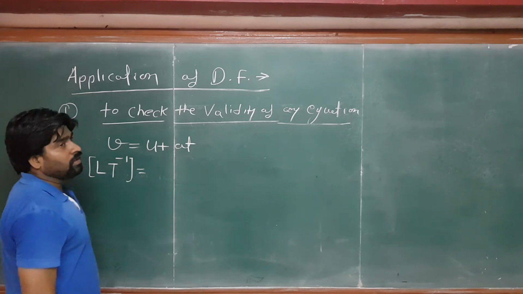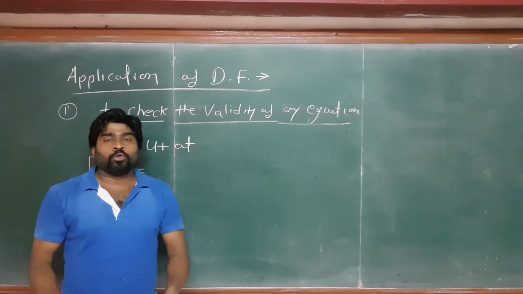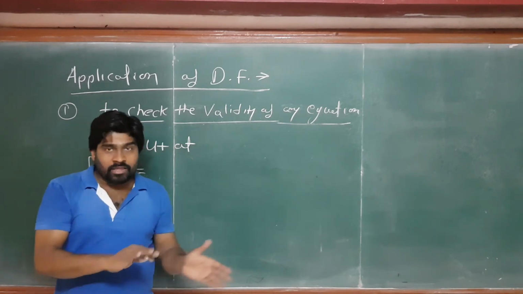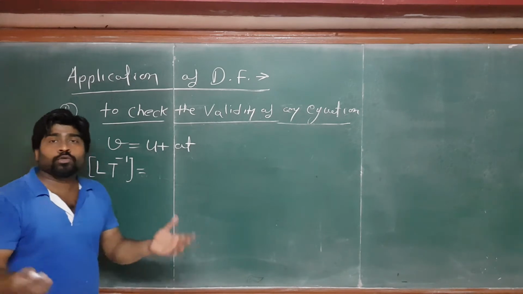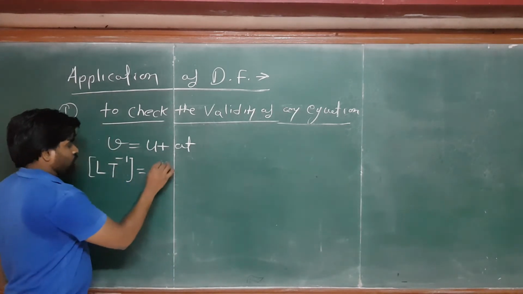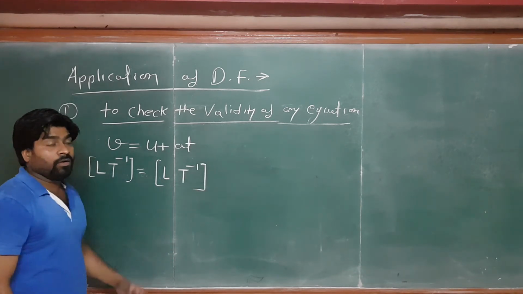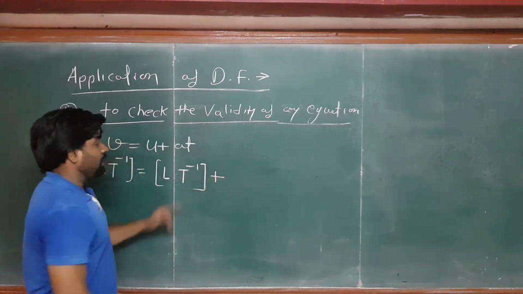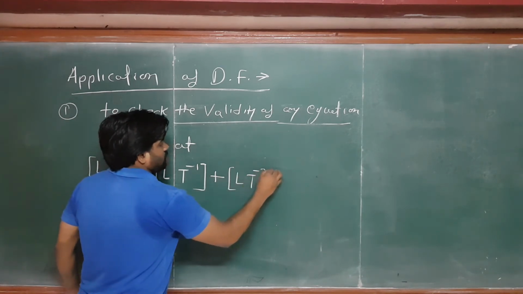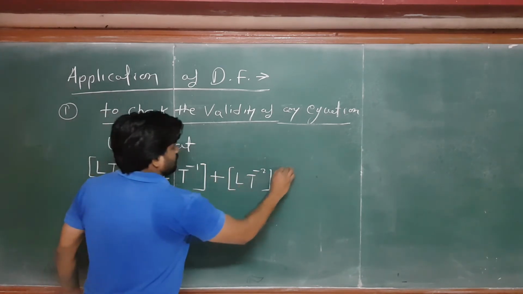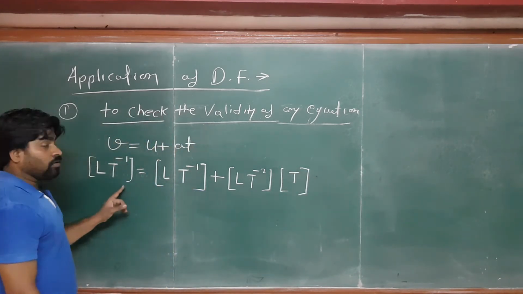Maybe you will say, sir, you know it, that's why you have written it, but how can we? You can practice earlier and then come and do this. And u is also the initial velocity, so the dimensional formula of this velocity is always the same. Then this is the acceleration, which has dimensional formula LT inverse 2, and t has dimension T. This is LT inverse.